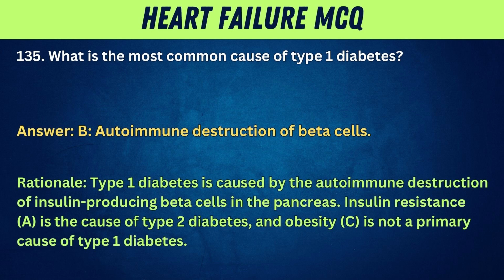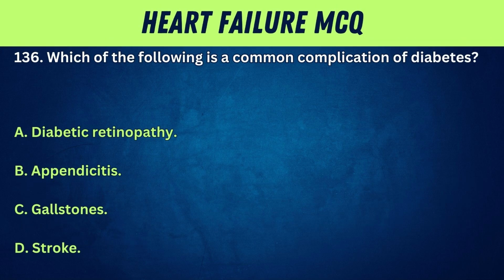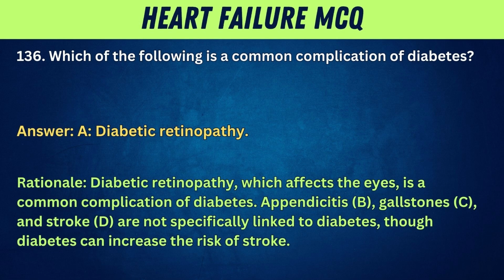Insulin resistance, A, is the cause of type 2 diabetes, and obesity, C, is not a primary cause of type 1 diabetes. 136. Which of the following is a common complication of diabetes? A. Diabetic retinopathy. B. Appendicitis. C. Gallstones. D. Stroke. Answer: A.